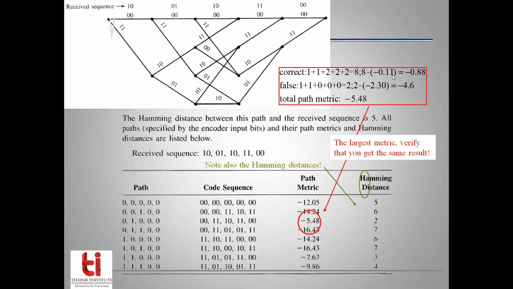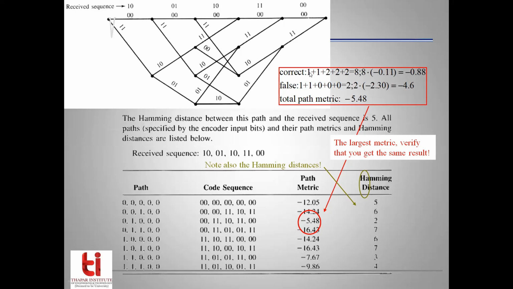We will first calculate the correct function using the comparison where the bits are similar between the generated code sequence and the received sequence. For this third path, we will first find out how many bits are similar in the code sequence and the received sequence. In the 0, 0 and 1, 0 comparison, one bit is similar. So we have a score of 1 here.